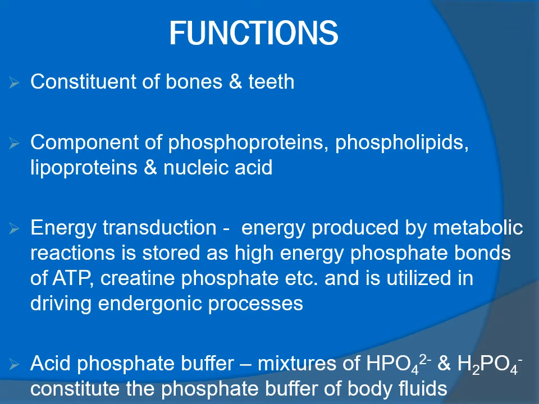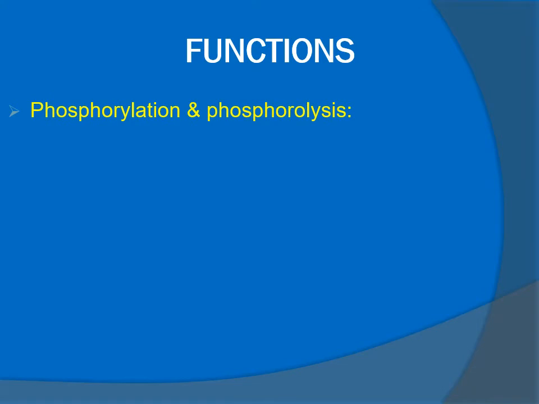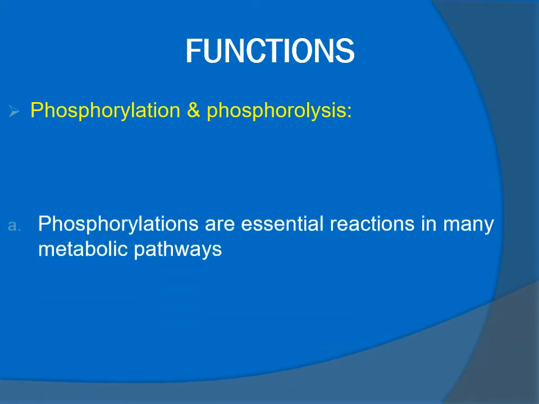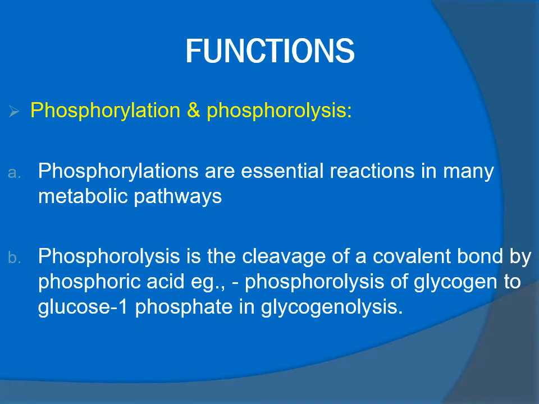Acid phosphate buffer. Mixtures of hydrogen phosphate and dihydrogen phosphate constitute the phosphate buffer of body fluids. Role in phosphorylation and phosphorolysis. Phosphorylations are essential reactions in many metabolic pathways. Phosphorolysis is the cleavage of a covalent bond by phosphoric acid, for example, phosphorolysis of glycogen to glucose 1-phosphate in glycogenolysis.